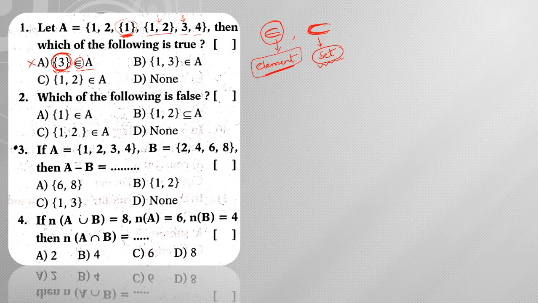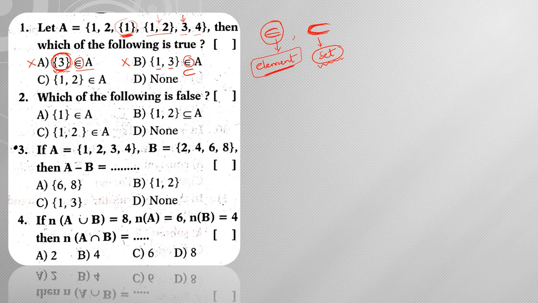Next, here {1,3} is a set, so whenever you have the set {1,3}, you need to use the symbol subset. But he used belongs to, so that's why this is also not my answer.